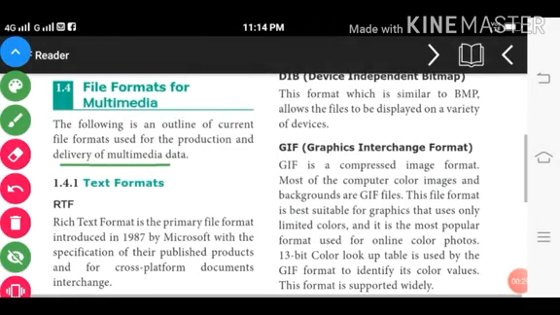The text format, RTF. RTF means Rich Text Format. Rich Text Format is the primary file format introduced in 1987 by Microsoft, with the specification published for products and for cross-platform document interchange. So in 1987 Microsoft used this RTF, for what? For cross-platform document interchange.